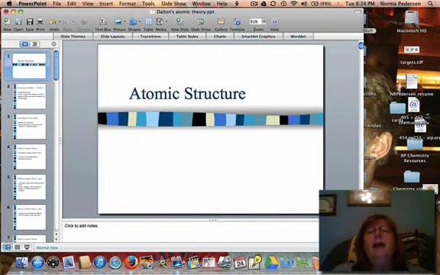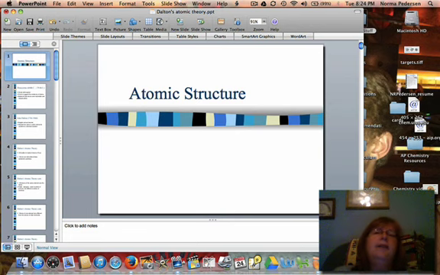So there we have it. The atomic structure and the history behind the discovery of the electron, the proton, and the neutron.